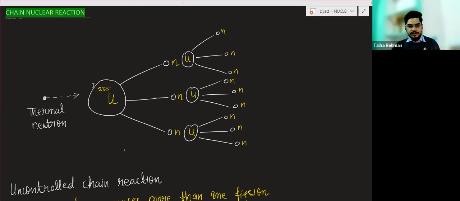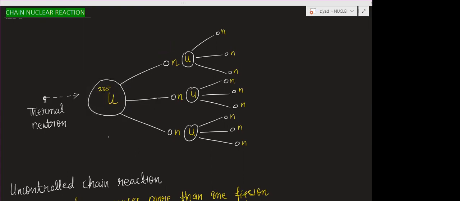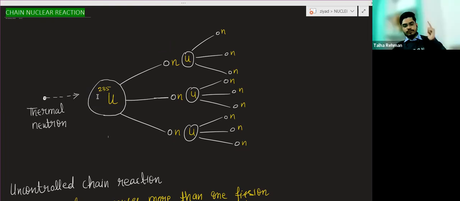I told you that there will be a uranium 235 and a thermal neutron is coming, bombarding it. This thermal neutron will enter into the nucleus of uranium 235, and then it will break into daughter nuclei, krypton and barium, and we will get 3 neutrons after the fission.